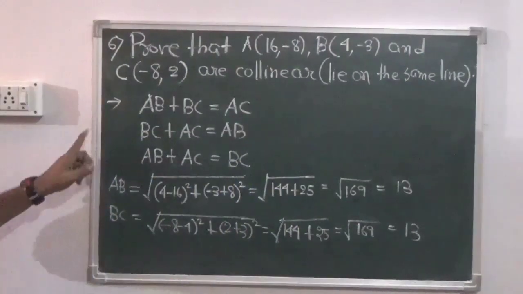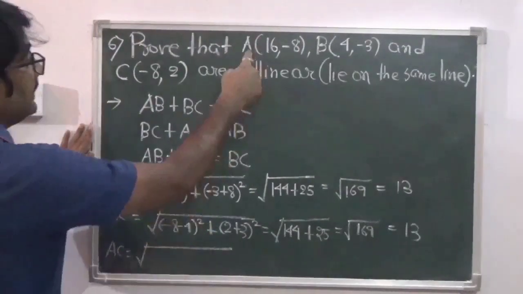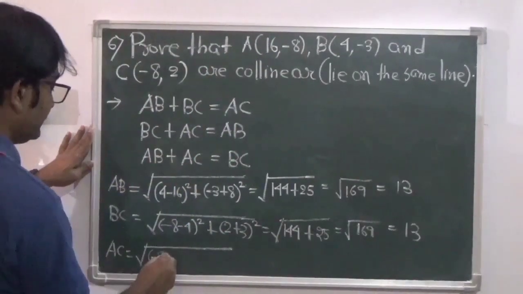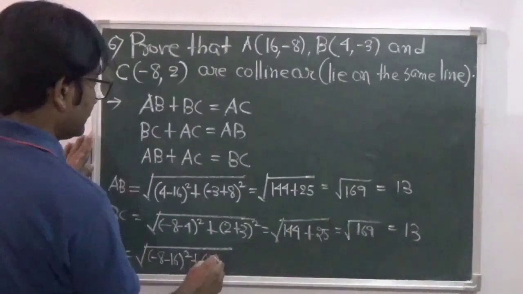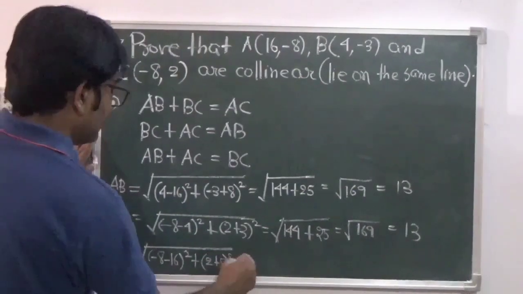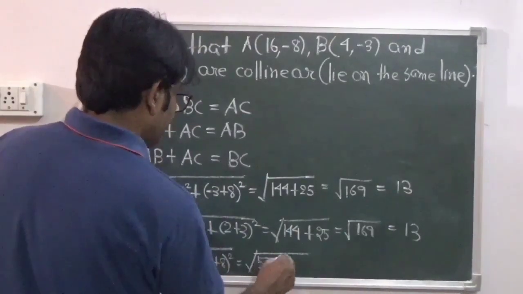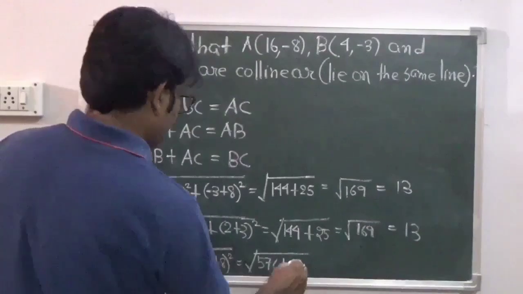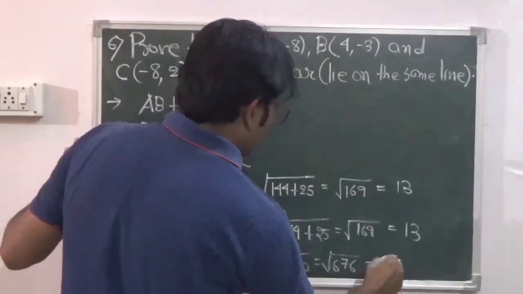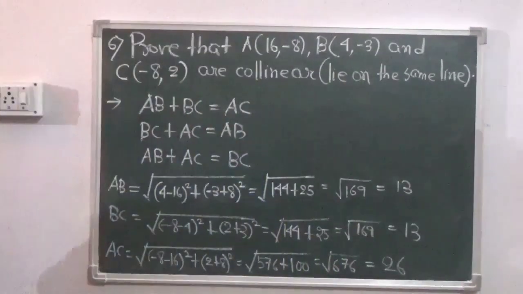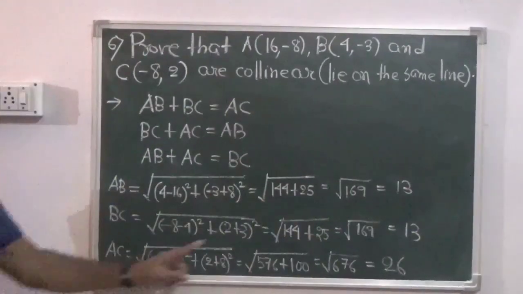Now let us find AC. AC equals root over (minus 8 minus 16) whole square plus (2 plus 8) square. So that is equal to 24 square, that is 576, plus 10 square, which is 100, equals root over 676, and that is equal to 26. So we have AB equals 13 units, BC equals 13 units, and AC equals 26 units.